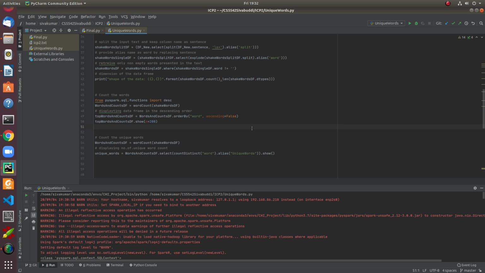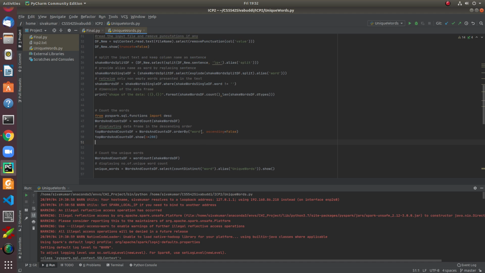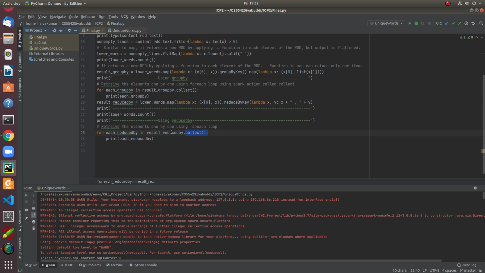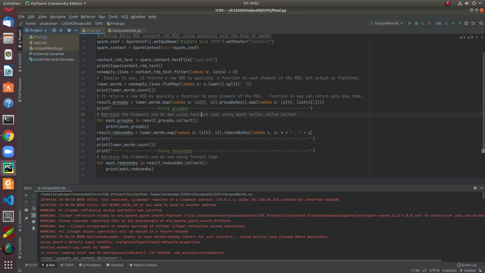Finally I performed actions on the RDD using the collect method. Finally I got the words starting with the same letter in the overall file, each on a separate line. In addition, I performed word count and found the unique words present in the text file.